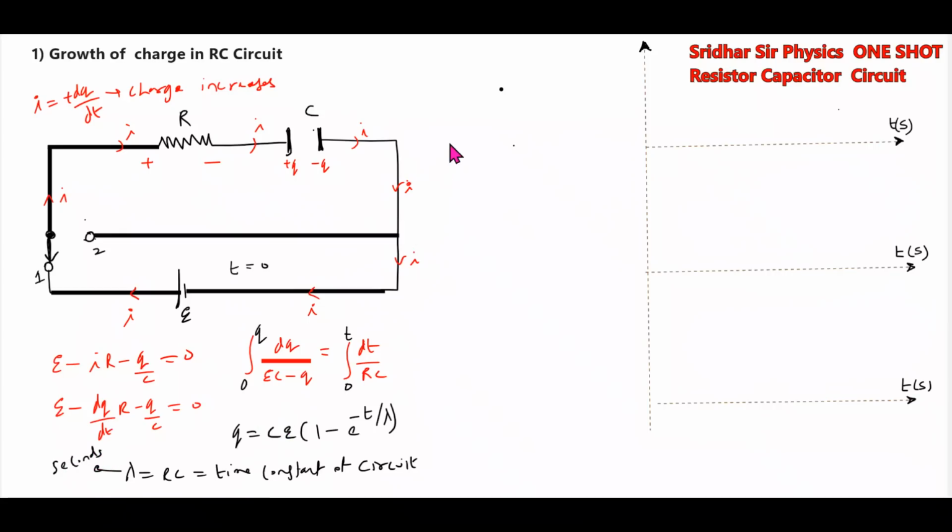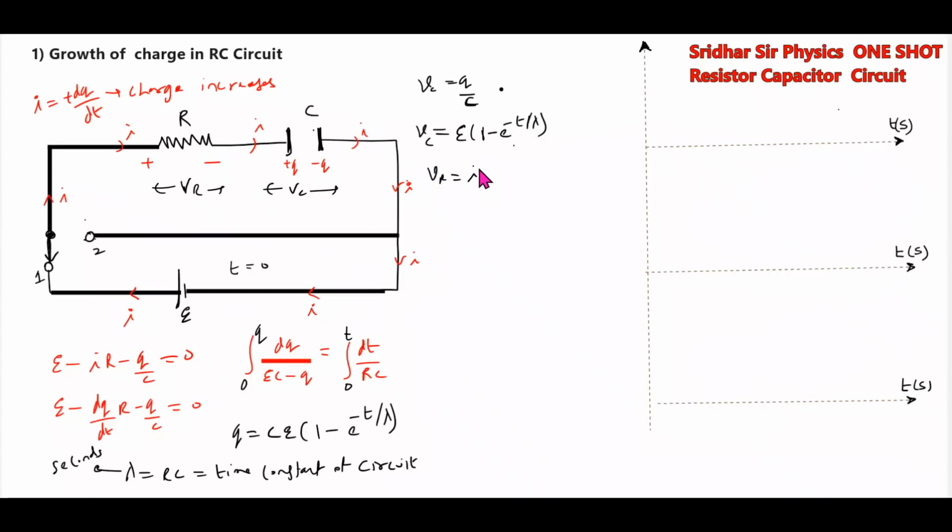Then after getting this charge, we'll get the equation for voltage, the drop across the capacitor and the drop across the resistor. This will be Q by C, which is equal to E into (1 minus e to the power of minus t by lambda).